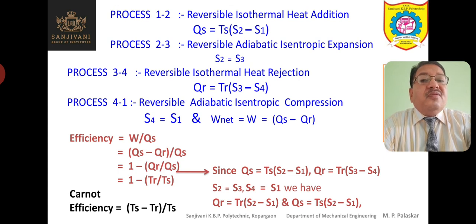This formula, TS minus TR upon TS equal to Carnot efficiency, is applicable only for the Carnot cycle. Therefore it is written Carnot efficiency, not efficiency of any engine. Efficiency of the Carnot engine, or the Carnot efficiency, is equal to TS minus TR divided by TS. So that is about the Carnot cycle.